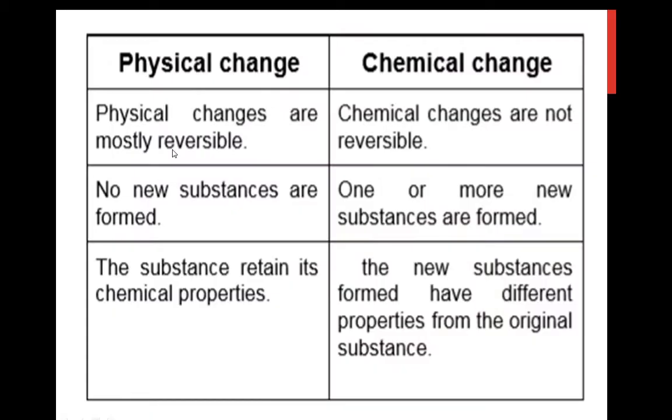So you can see here the difference between the physical and chemical changes. Physical changes are mostly reversible and chemical changes are not reversible, they are irreversible. No new substances are formed in physical change, one or more new substances are formed in chemical change. The substance retains its chemical properties, meaning the properties of original and final products are the same in physical change, but in chemical change there is a formation of new substance, meaning they have different properties.